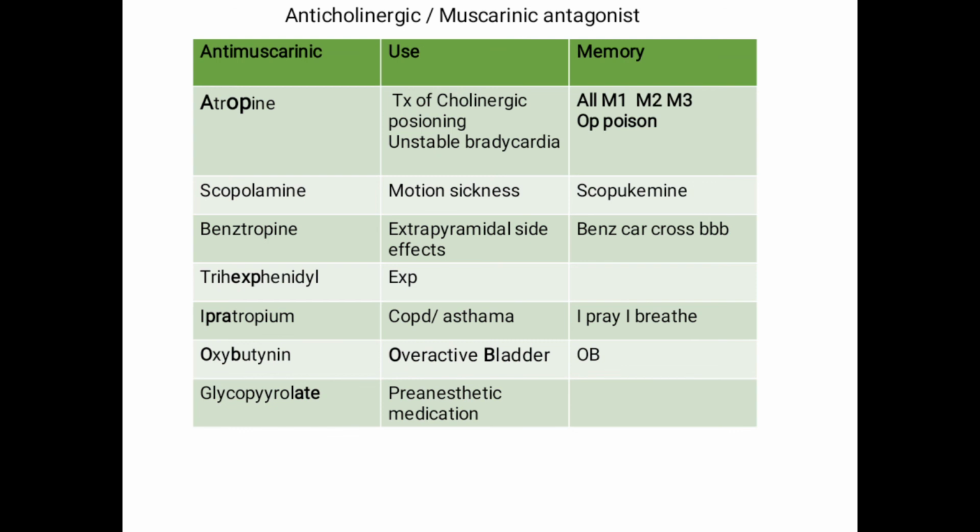When I consider oxybutynin, again the name itself indicates OB, which means used in the treatment of overactive bladder. When I told you cholinergics cause BC, that is bladder constriction, therefore anticholinergics or antimuscarinics are used in the treatment of overactive bladder.